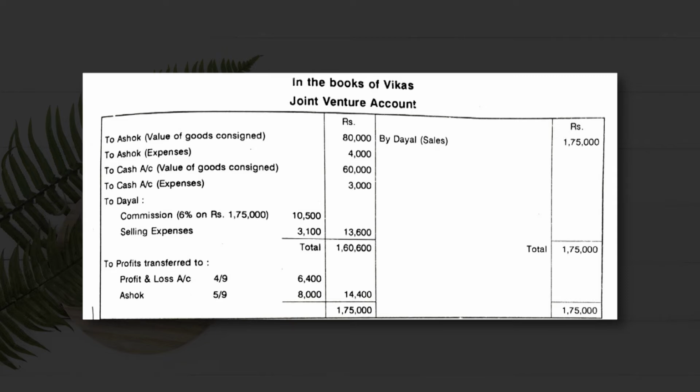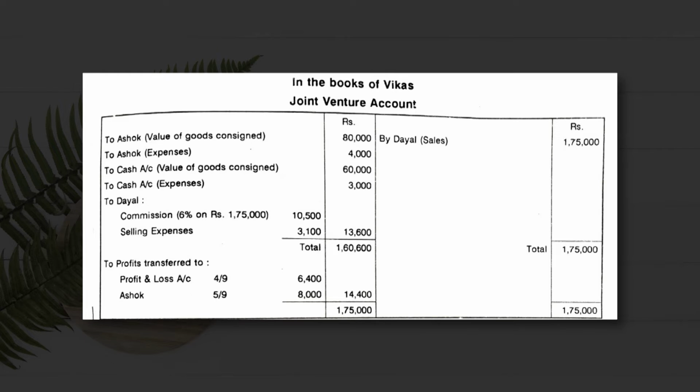Here you see how much expenses are borne by the consignors. The 6% commission on sales is 10,500, and his selling expenses are 3,100.